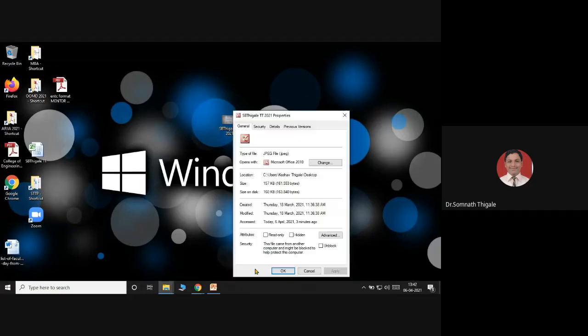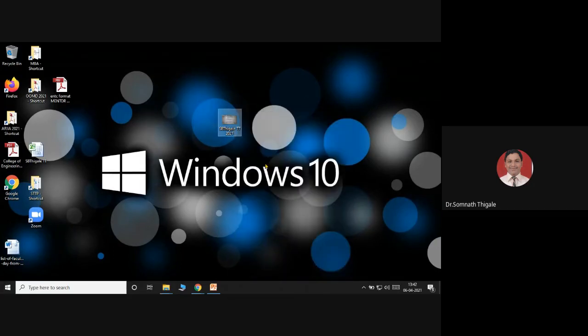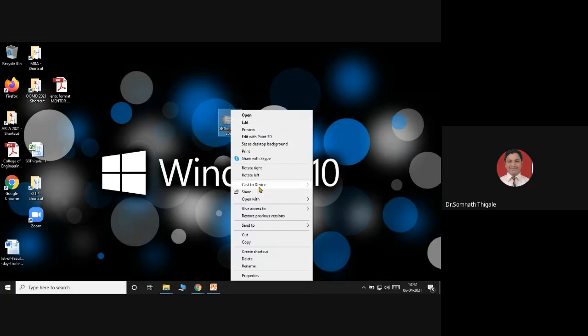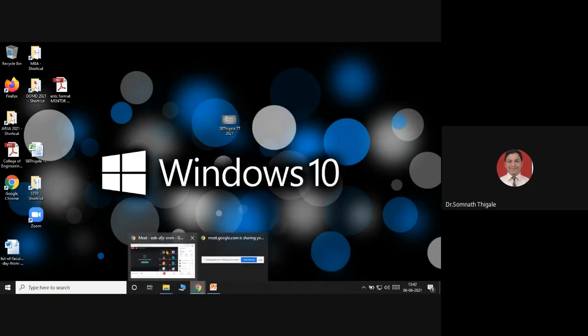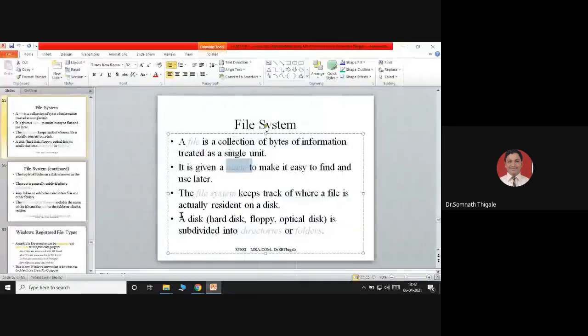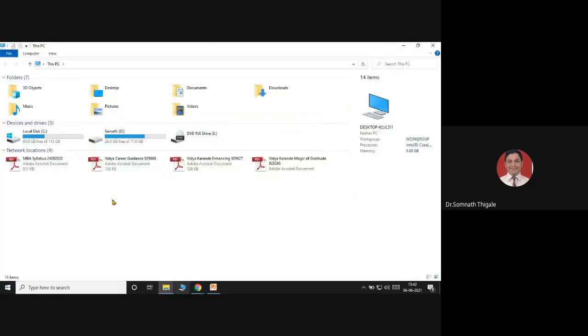लास्ट लेक्चरला आपण बघितलं हाऊ टू चेक द लोकेशन. See here, this is the location. See, user, as a folder under that Keshav, on desktop my file is available. त्याचं लोकेशन चेंज करायचं आहे तर तिथून तुम्ही कॉपी करू शकता, पाहिजे तिथं पेस्ट करा, तुम्हाला तिथलं तिथं ते लोकेशन मिळेल. So it can be easily done. So the disk is subdivided into directories or folders. That part we also discussed in the last lecture. So this is my total hard disk.